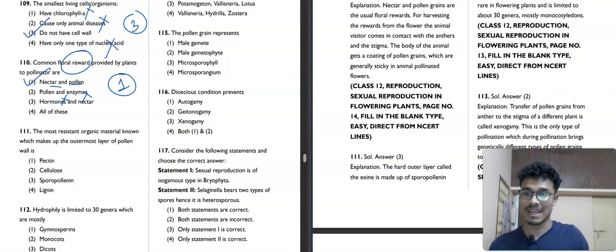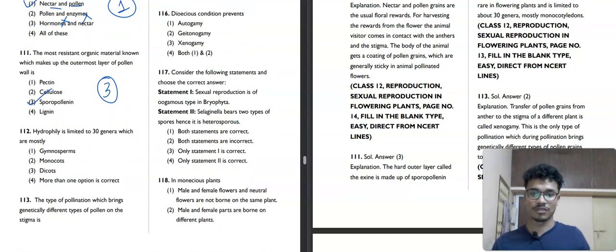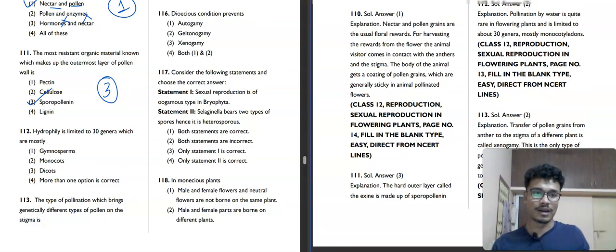The most resistant organic material known, which makes up the outermost layer of pollen wall, is pectin, cellulose, sporopollenin or lignin. What is it made up of? That is sporopollenin. Third option is our correct answer. We will move toward the next question, number 112.